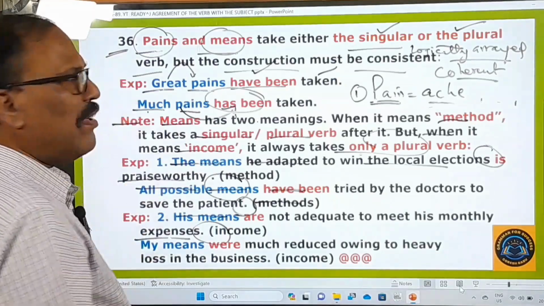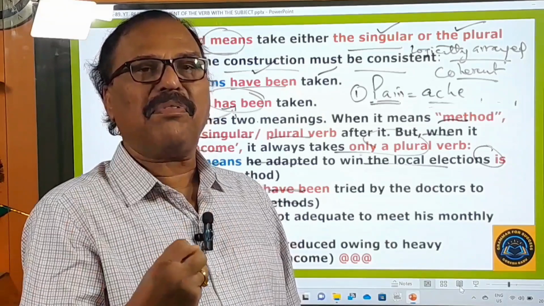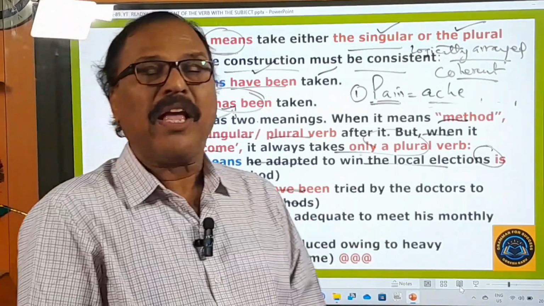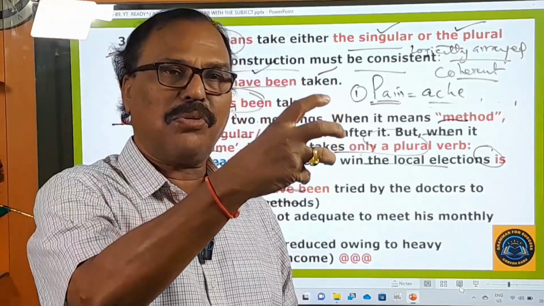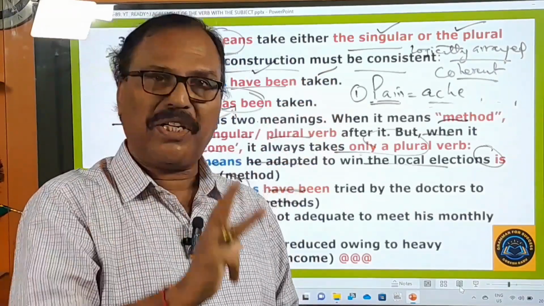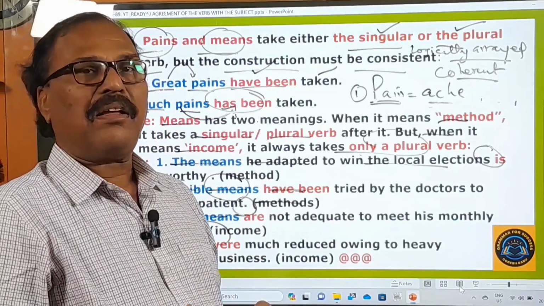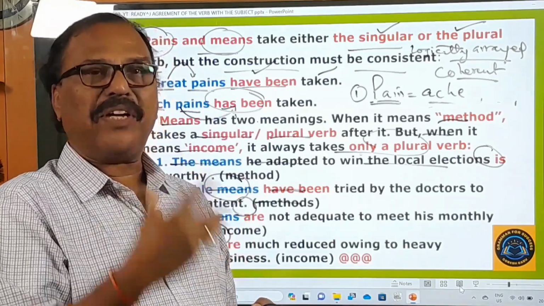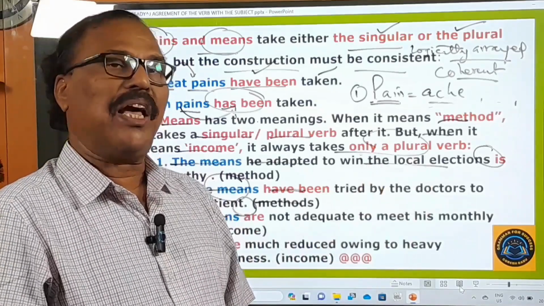Okay, in this way, this is the last rule under the agreement of the verb with the subject. With this the video comes to an end. I request all of you to go through all these 36 rules detailed in the first video, second video, and in this video also. And after going through all of them, when you feel you are thorough in all these rules, you can move on to do the exercise.